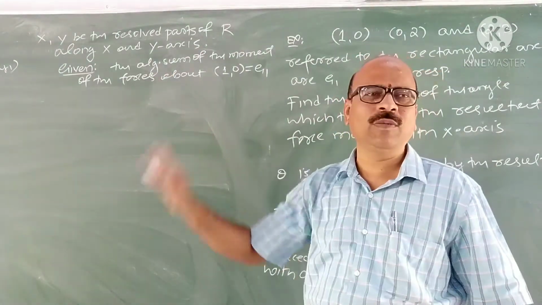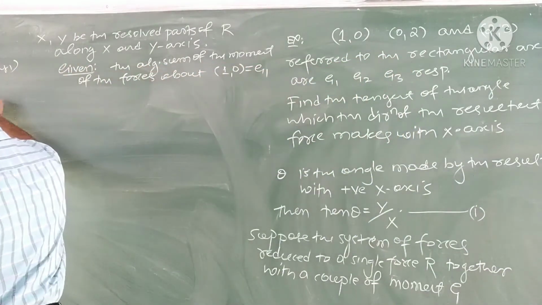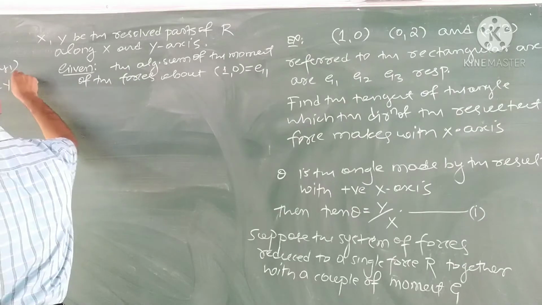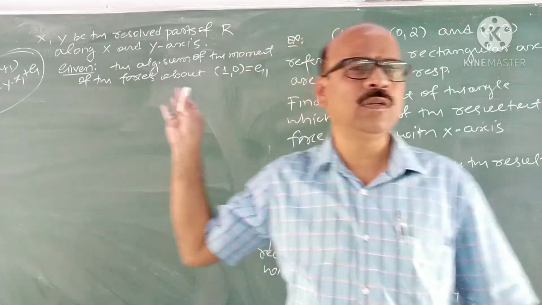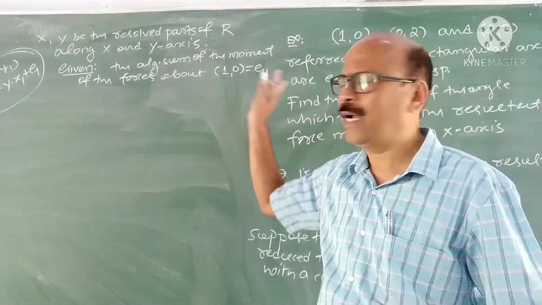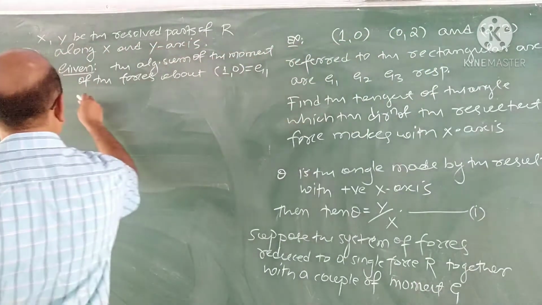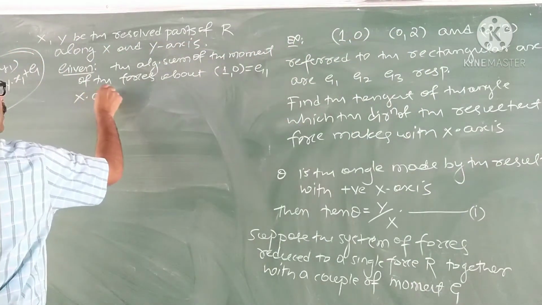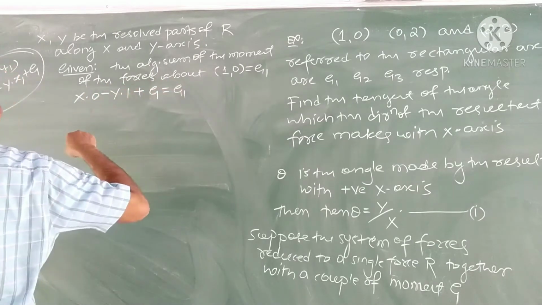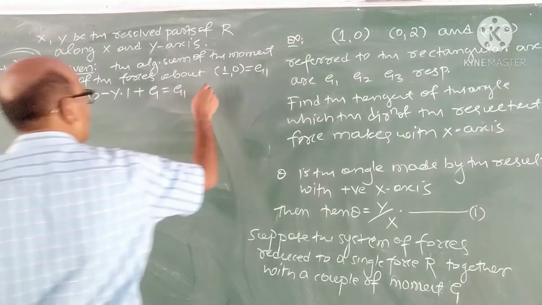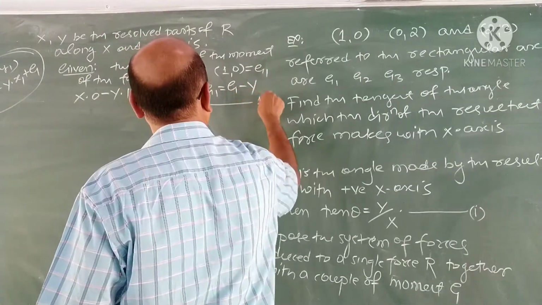The algebraic sum of the moments of the forces is capital X into y1 minus capital Y into x1 plus G. This you all have followed? Correct? Now I apply that formula. What is G1 therefore? Capital X into 0 minus capital Y into 1 plus G is equal to G1. Correct? G1 is capital G minus Y. Take this as 1.